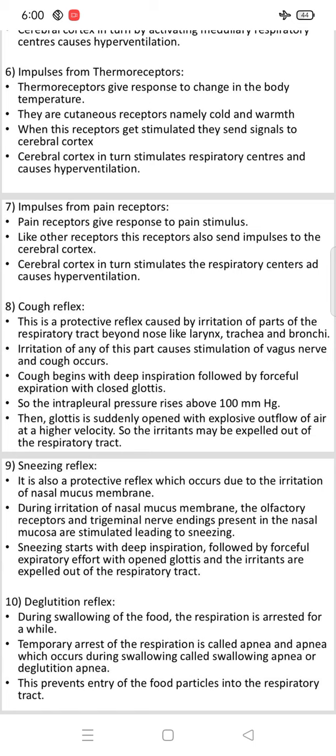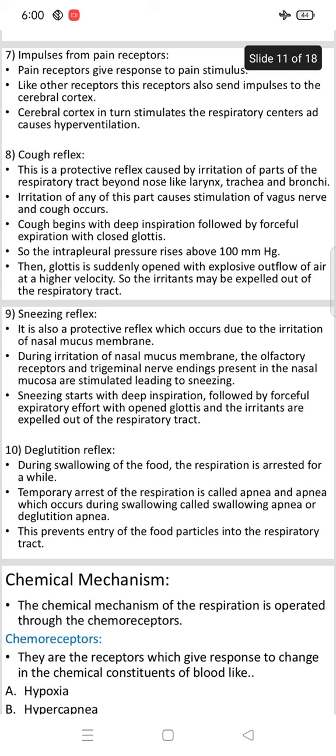And the apnea which occurs during swallowing is called swallowing apnea or deglutition apnea. This prevents entry of food particles into the respiratory tract. That means the deglutition reflex prevents food particles from entering the respiratory tract.